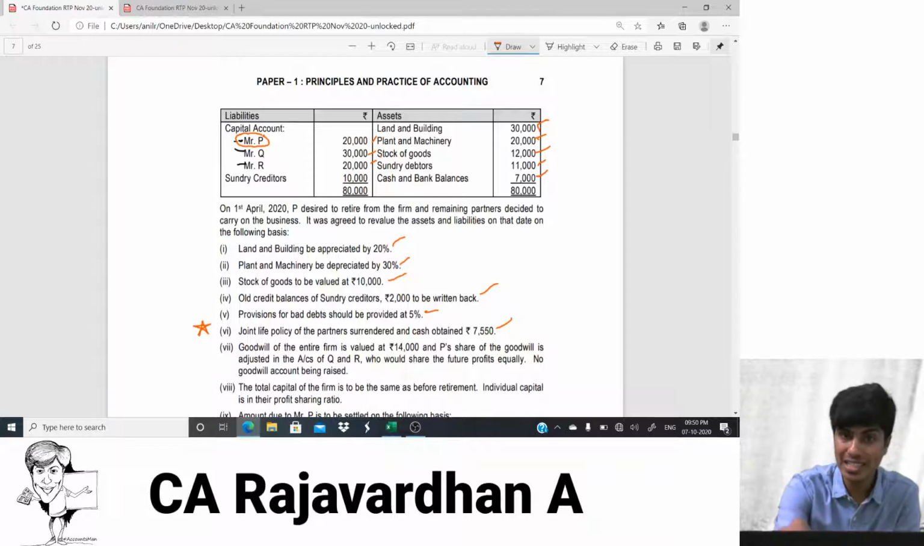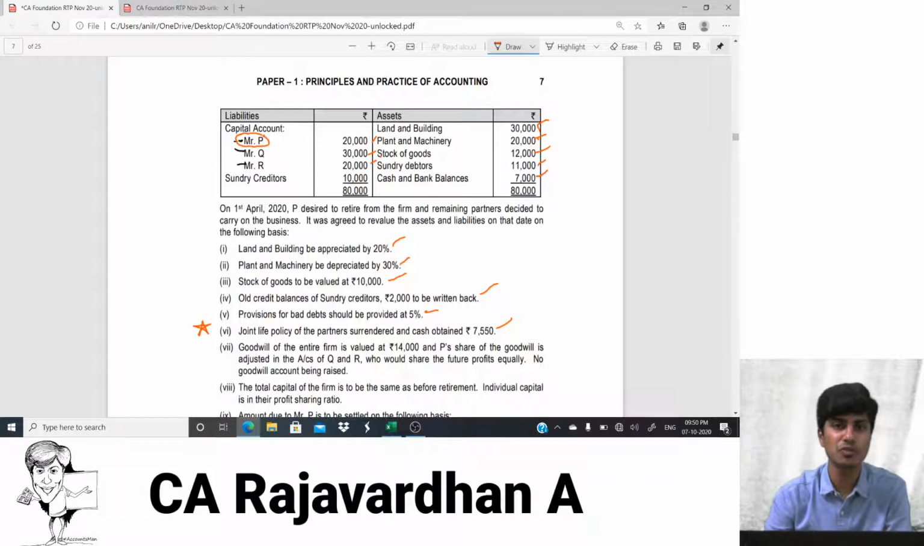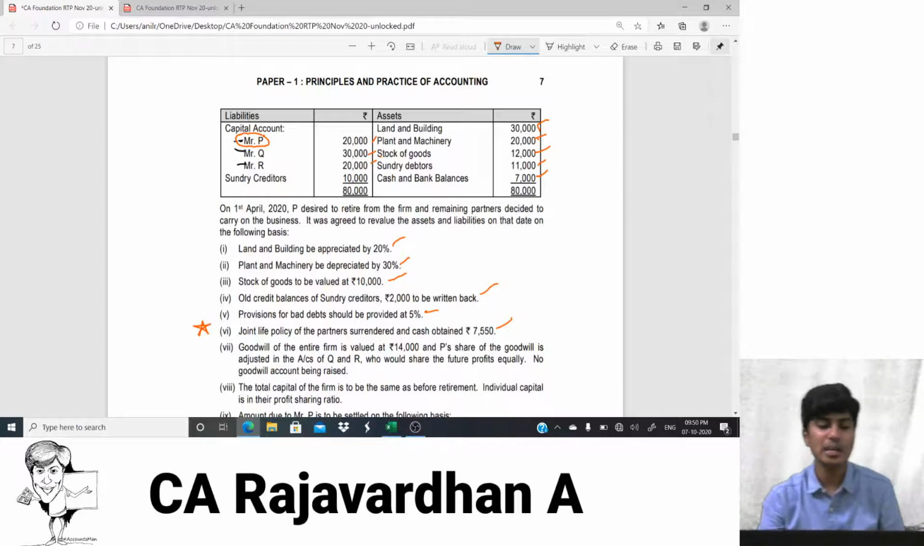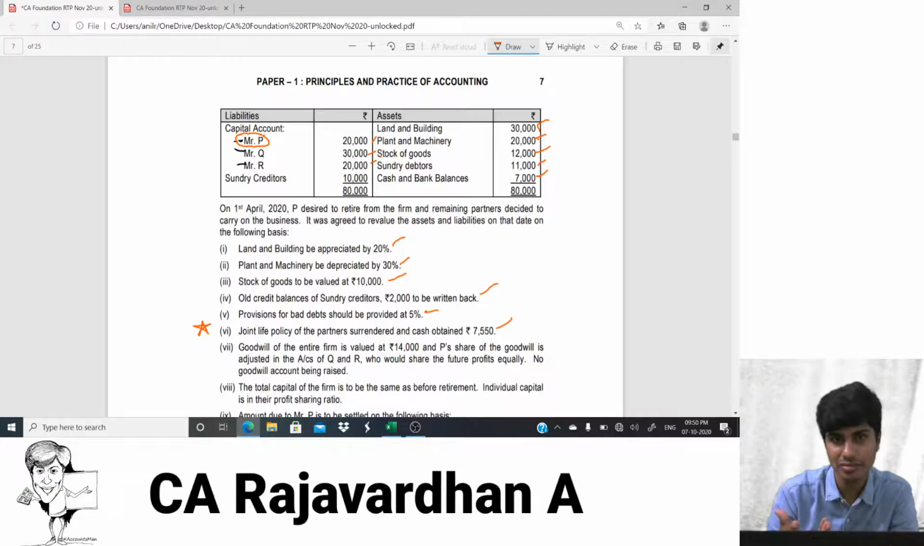So there is no asset in the balance sheet, but it still realized 7,550. They've told us that JLP of the partners was surrendered and cash obtained was 7,550 rupees. When 7,550 rupees cash is received, cash account should be debited. What will we give the credit to? The credit should be given to all the partners in the profit sharing ratio.